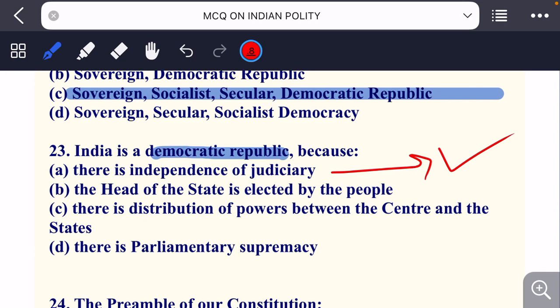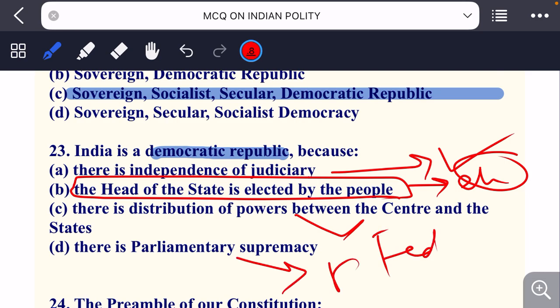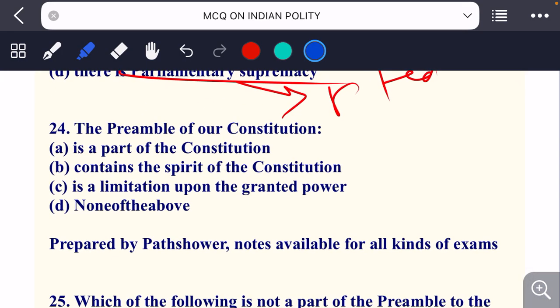The head of a state is elected by government, that is where the elections came in and it becomes a democratic state. Next question, there is a distribution of power between the center and states, and that makes India a federal state. So the answer here will be the head of the state is elected by the people.